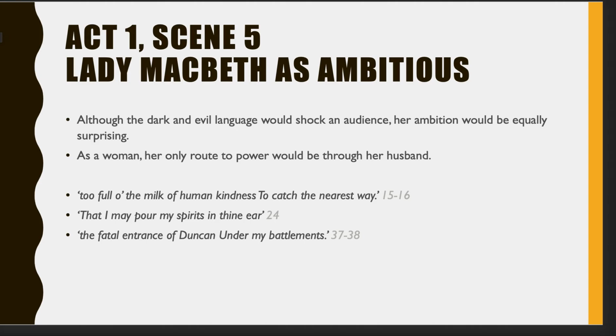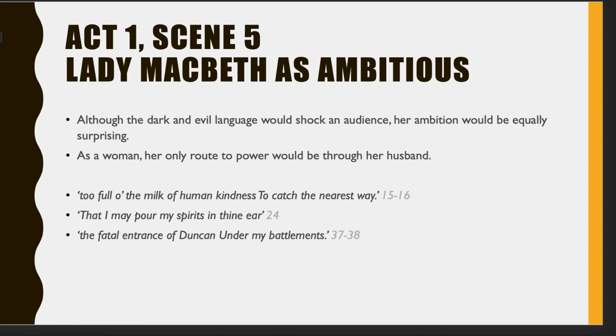So obviously fatal entrance illustrates her intention, even though she never says specifically that she's going to murder him. There are all these lovely quotes that hint at what her intentions are. And my battlements is quite significant. So my being a determiner in terms of showing her possession, her ownership of the castle, and how she sees it being her castle, not Macbeth's castle, but Lady Macbeth's castle.